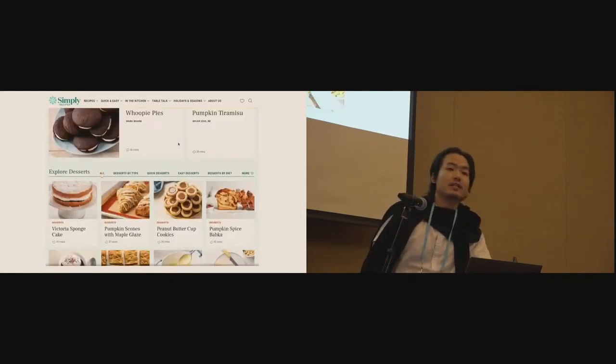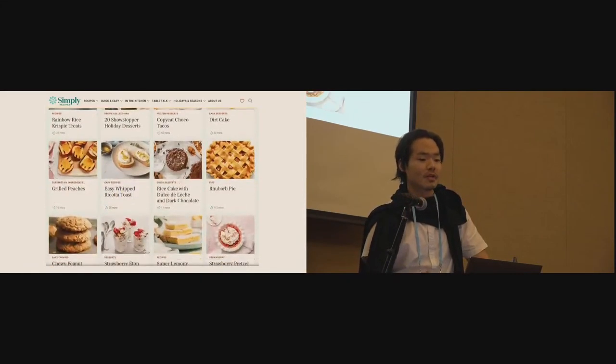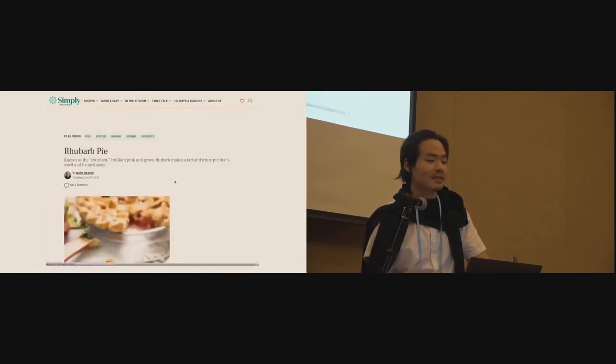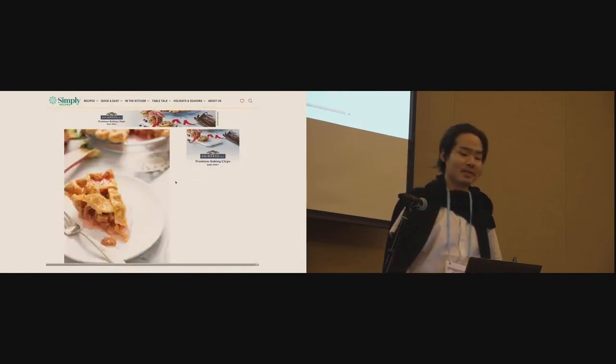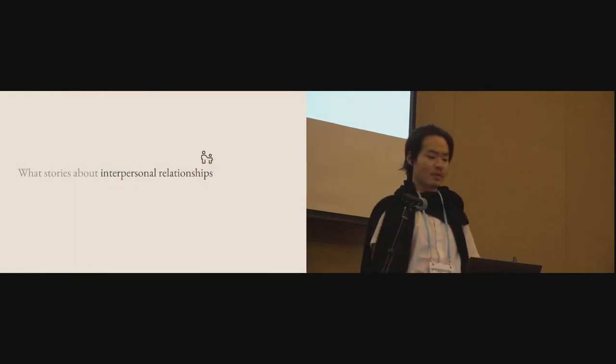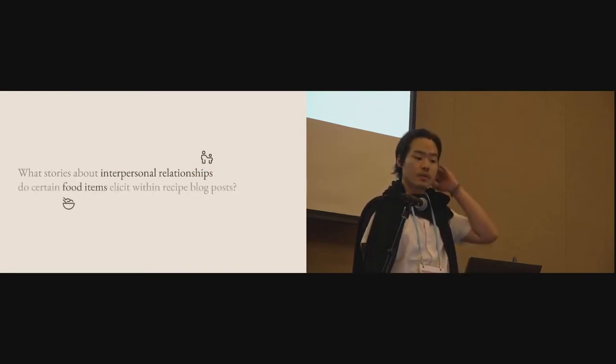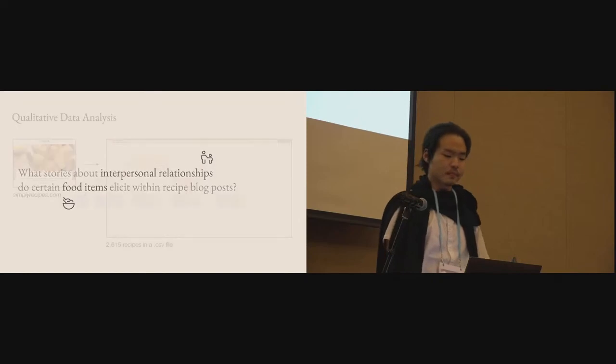To illustrate a use case for our tool, I wonder if you've ever been on a food blog website and noticed that all these recipes seem to contain flowery details about the bloggers' personal lives, and wonder to yourself, besides search engine optimization, why are these stories so long? Has anyone studied this? What stories about interpersonal relationships or certain food items are likely to be elicited within recipe blog posts?